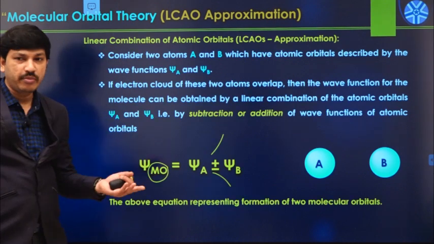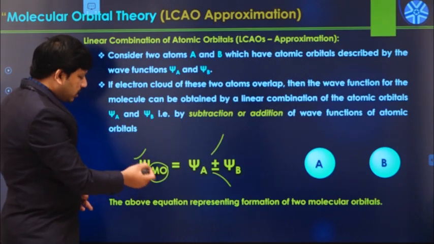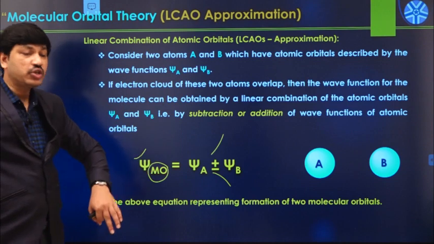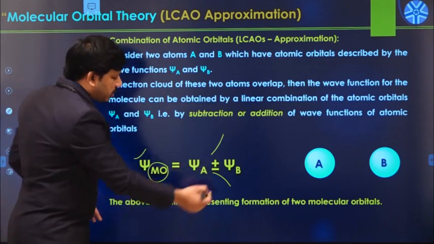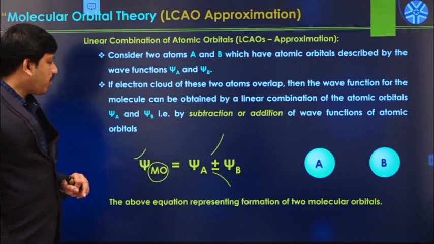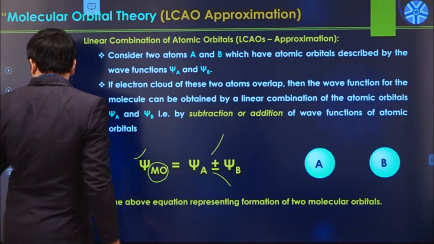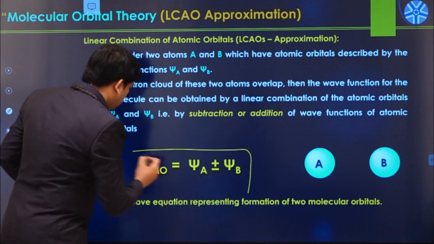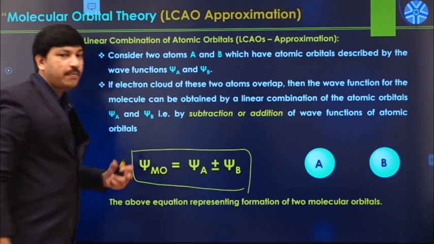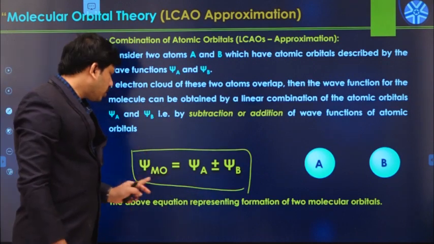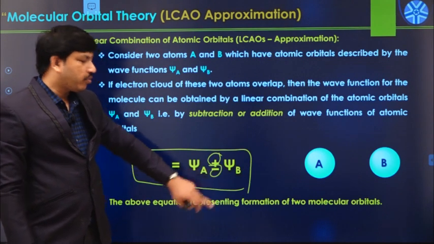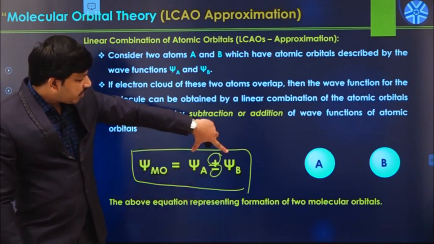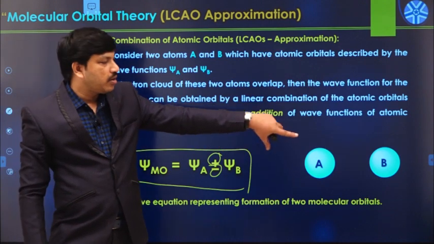MO means molecular orbital, and psi MO is the wave function of the newly formed molecular orbital. The subtraction process produces another type of molecular orbital. This is the general representation of the formation of a molecular orbital, through addition or subtraction of the wave functions of the corresponding atomic orbitals.